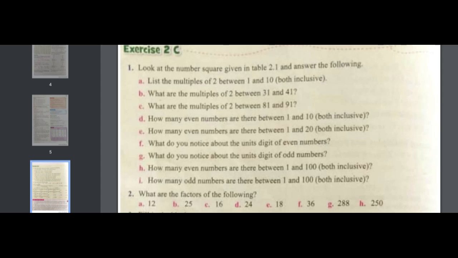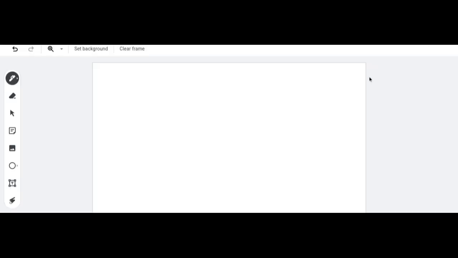We have to do all these questions. You have to set your register. You just have to mention exercise 2C, question number 1, part A, and directly write the answer. List the multiples of 2 between 1 and 10. By looking at that table, we find the multiples: 2, 4, 6, 8, 10. These are the multiples of 2, ranging from 1 to 10.